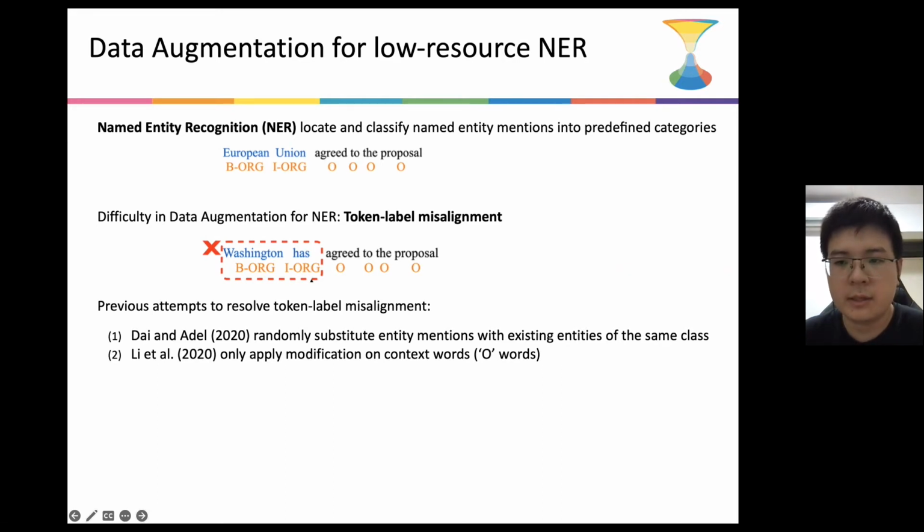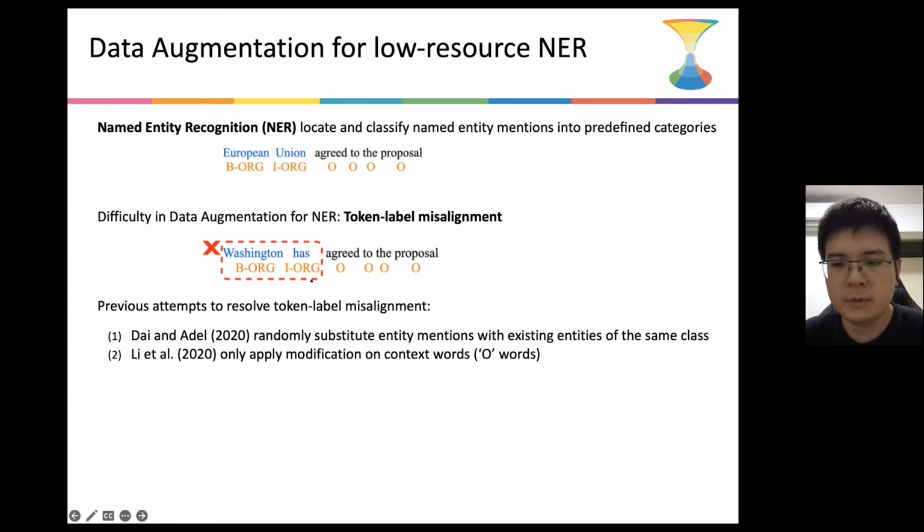Same as many other NLP tasks, NER also suffers from insufficient annotated data. However, it is difficult to apply simple data augmentation methods such as word replacement or back translation to NER due to the label token misalignment problem. For example, if we replace European Union with Washington has, the augmented sentence no longer aligns with the original label sequence because Washington is a location entity and has should be tagged as an outside word.